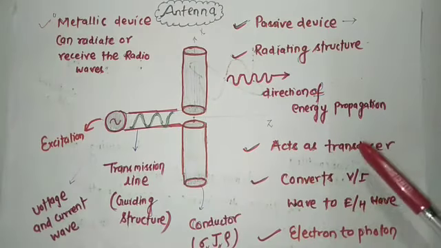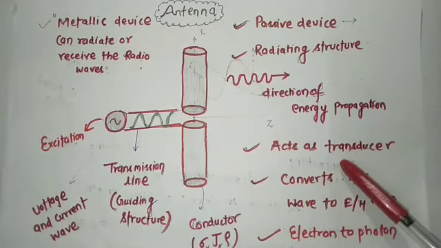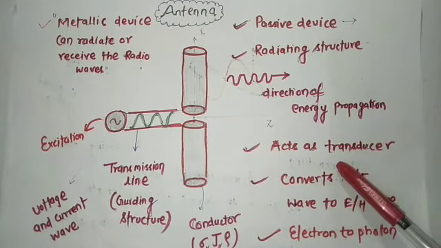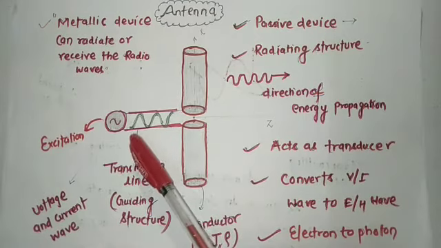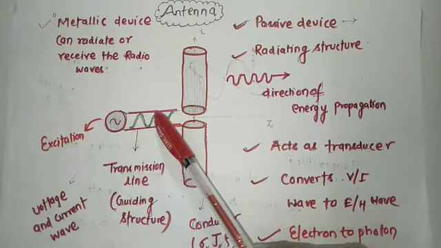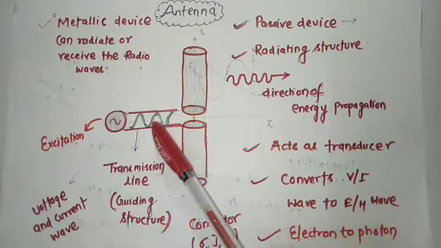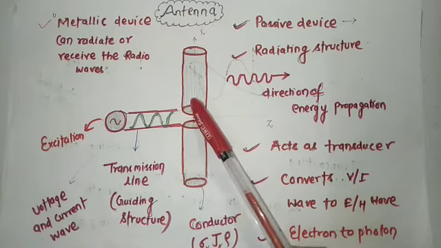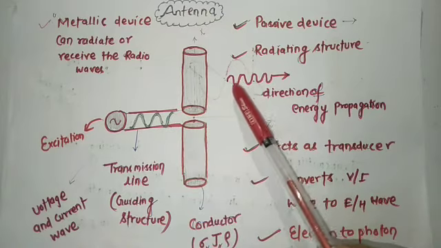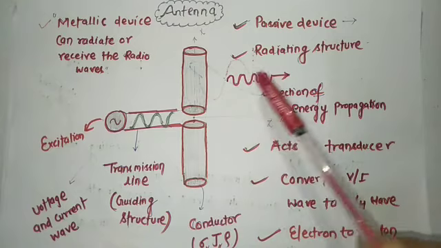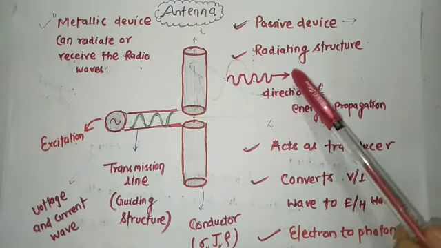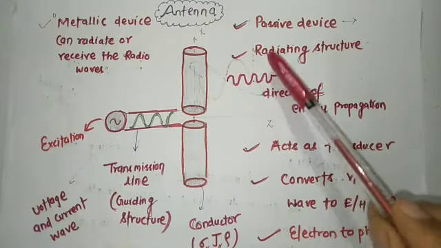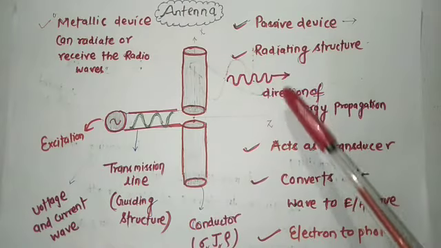Then what is transducer? A device which can convert one form of the energy to another form of the energy. Okay, so you can see in the transmission line there are voltage and current waves, and after passing through antenna it will become electromagnetic wave, and electromagnetic wave is related with E field and H field.